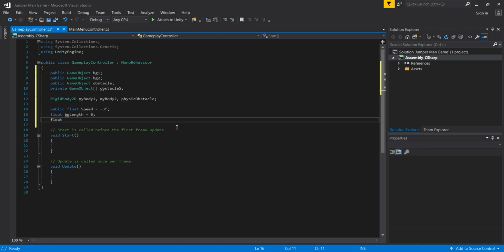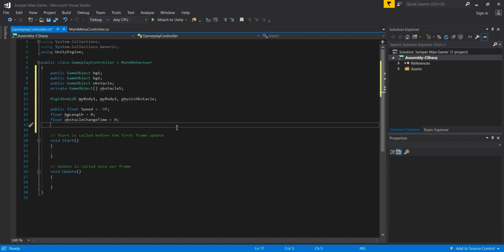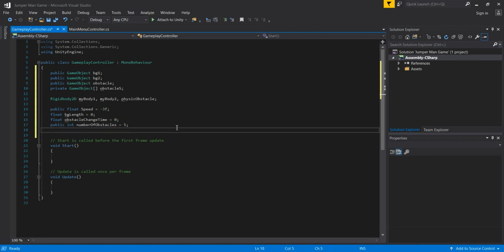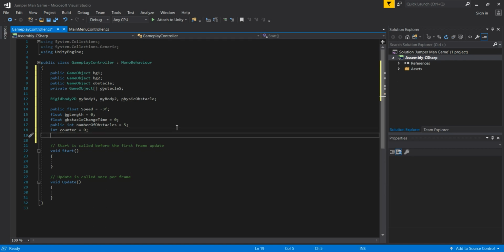And then again a private variable, which is going to be a float, and which is going to be obstacleChangeTime. You will see later what we are going to use this variable for. It is going to have 0 as its default value. Now again a public integer variable. This is going to be numberOfObstacles, and this is going to be 5 by default. And then we are going to create one new integer variable, which is going to be the counter. This is going to have 0 as its default value.